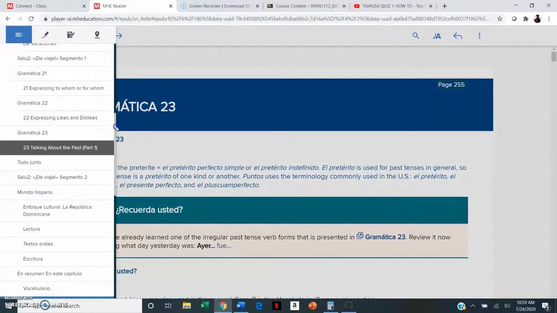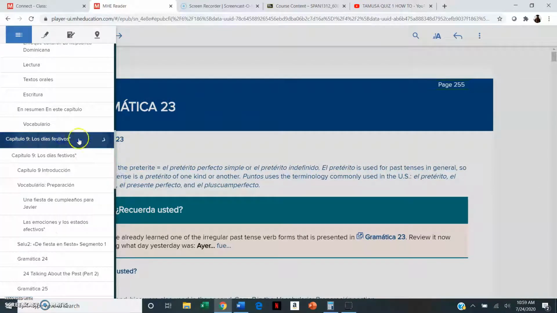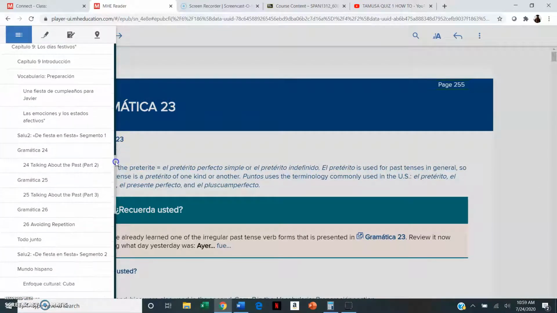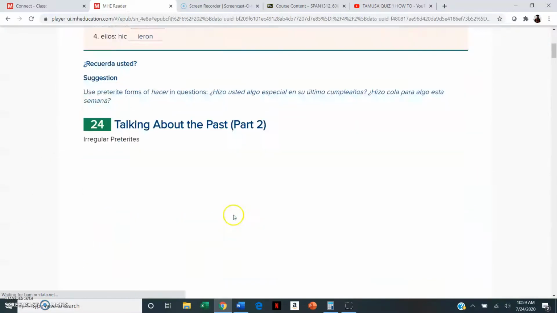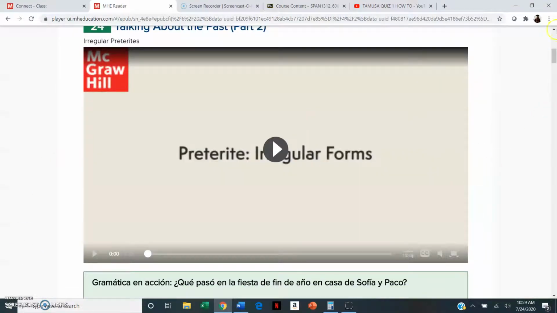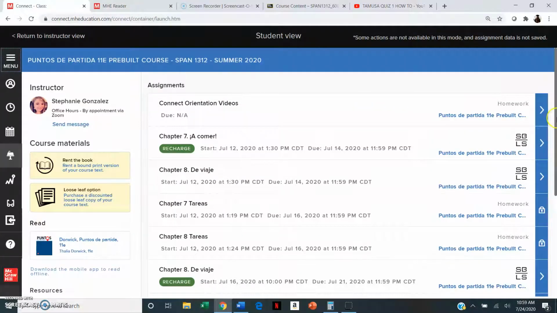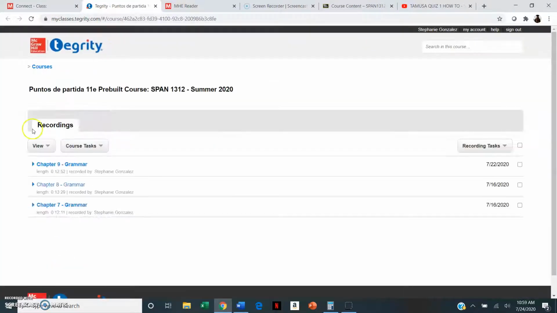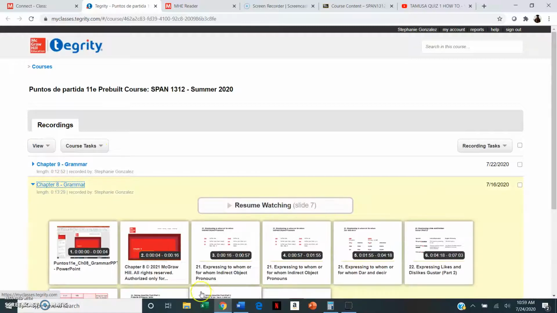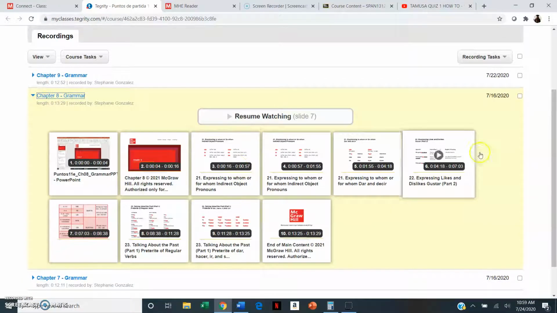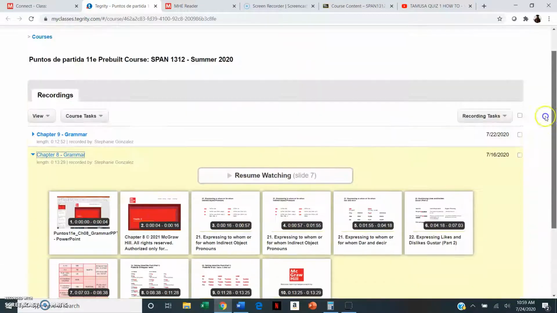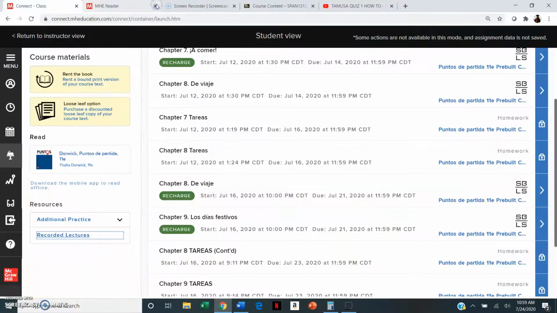You can go to the next chapter, which is chapter 9, Días Festivos, and it continues with talking about the past, right? For two different grammar sections. So here you have some of the irregular forms. You can also go to our Connect class and look at the recorded lectures that I have played for you in Tegrity. So here it goes through the different slides and it has the recording, the same thing for chapter 9, where we both talk about the different uses of preterite and how to form the preterite. Okay, so those things you can definitely use.